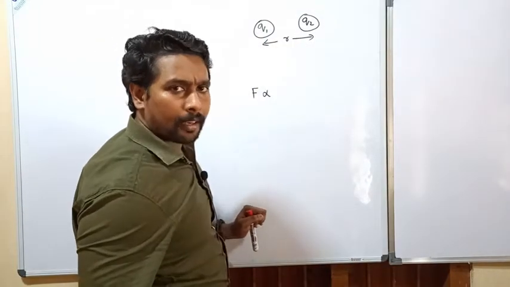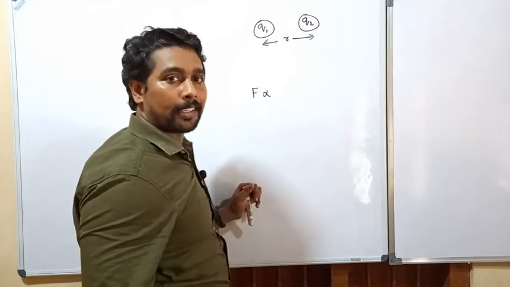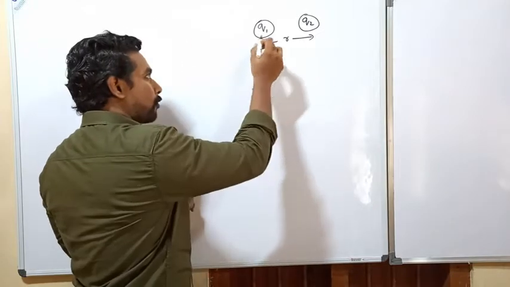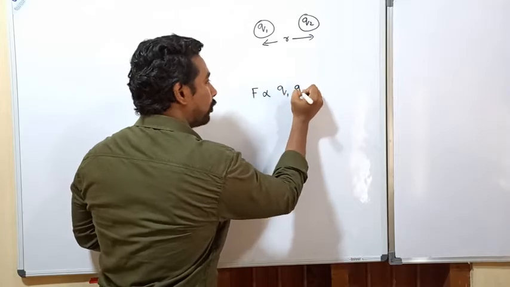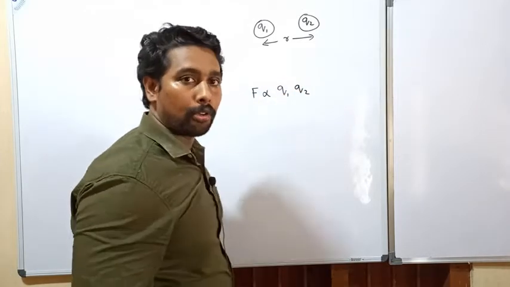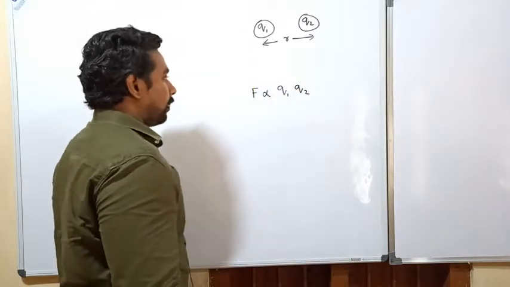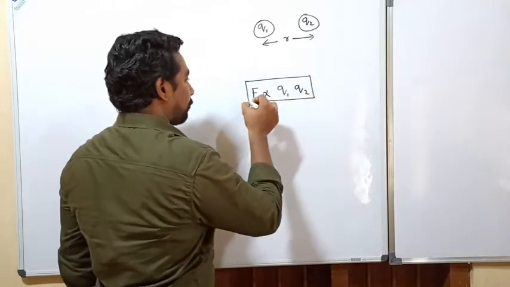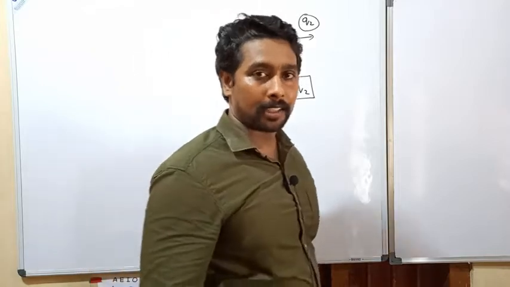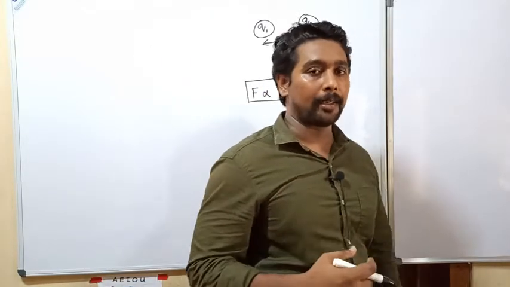There will be a force of attraction or a force of repulsion, right? This force of attraction or repulsion is directly proportional to what? The product of charges, that is Q1 Q2. Product means Q1 into Q2. One thing we learned is that the force of attraction or repulsion is directly proportional to the product of the charges. And also another thing, it depends.